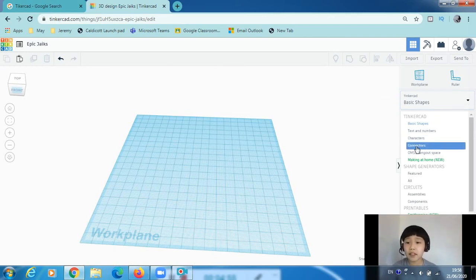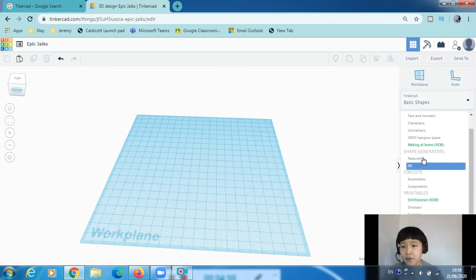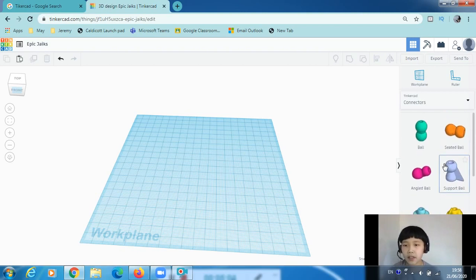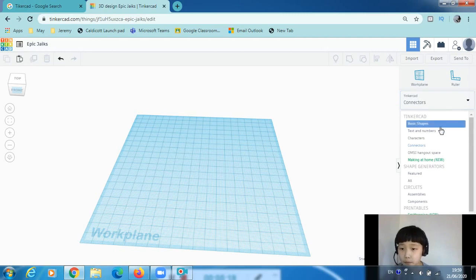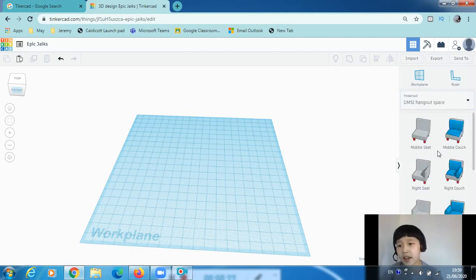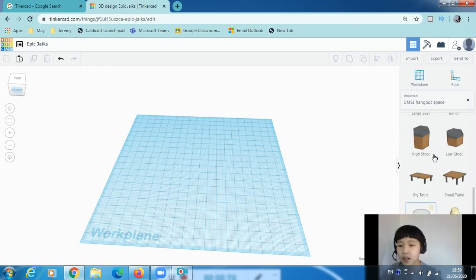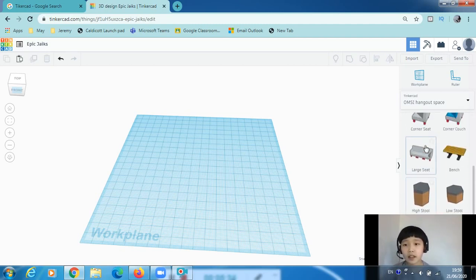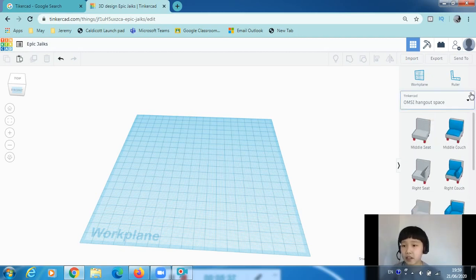So there are many different things that they've already made for you, like those connectors. They've made these instead of you making a hole in the circle, putting two circles together, adding a little triangle, cutting the triangle into thin bits, then stick it in there. They made it all for you. My favourite one is Osme Hangout Space because there are so many things. So basically you can make your own room. You can make your own house, because they're exactly the furniture that you would have in your house.